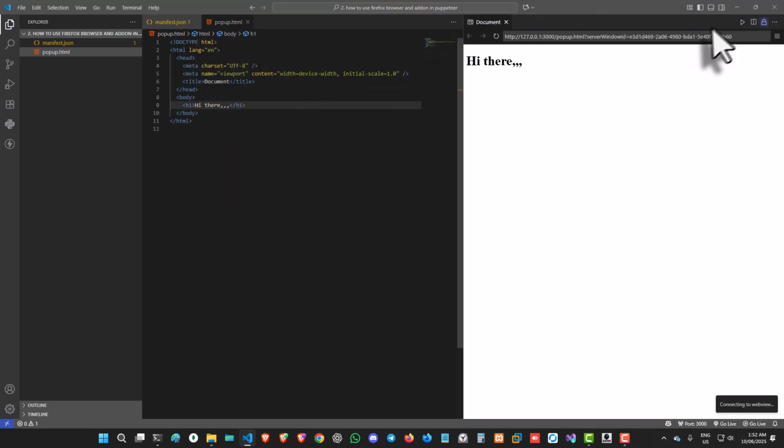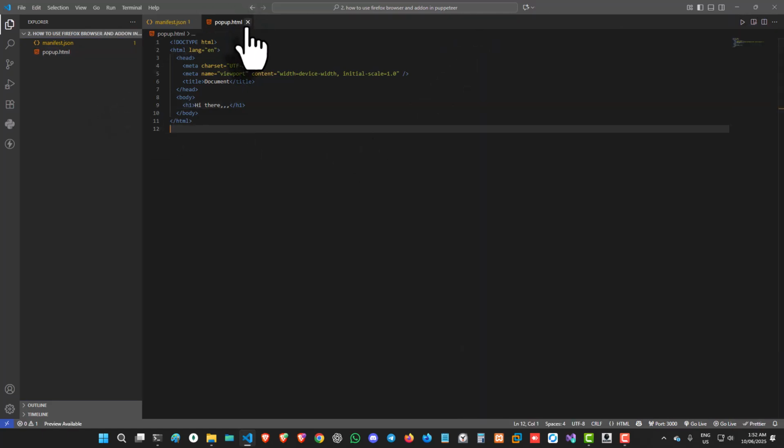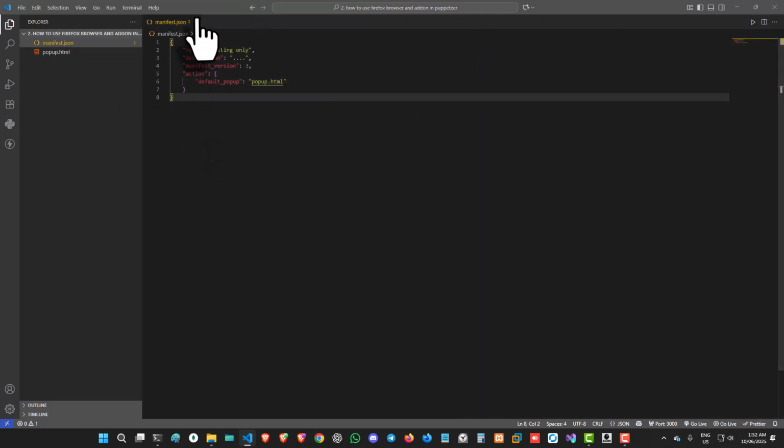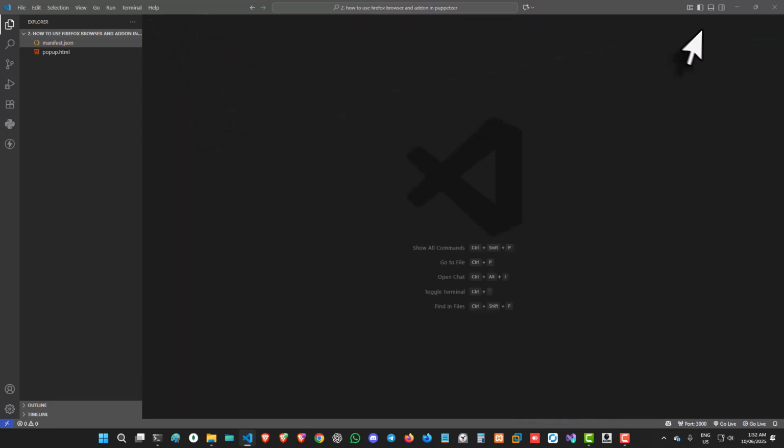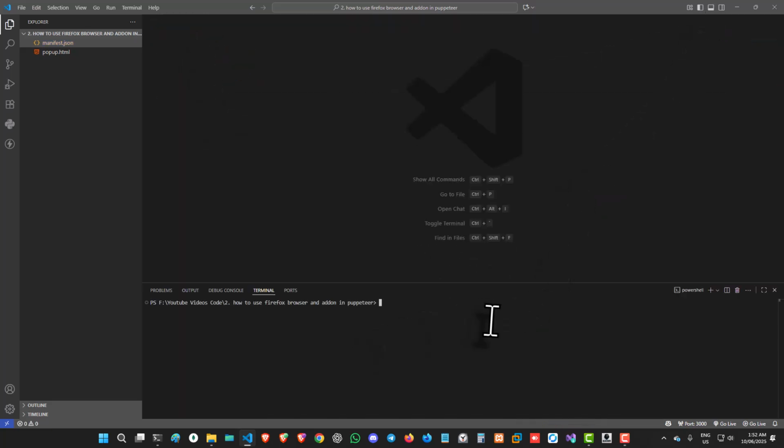So let's see this, and now we'll install Puppeteer. So let's install it. npm install Puppeteer. This will take some moment, so let's just wait until it's installed.